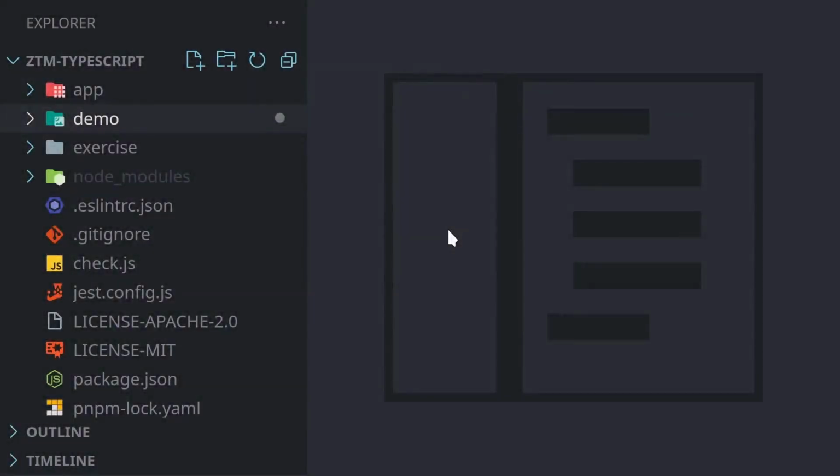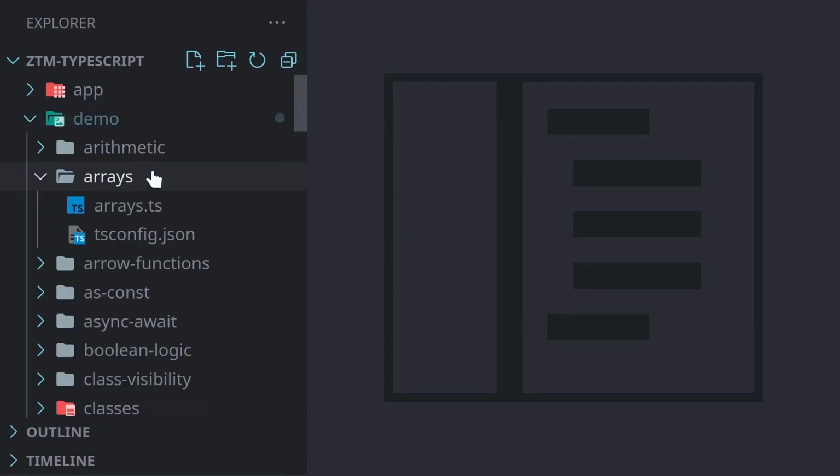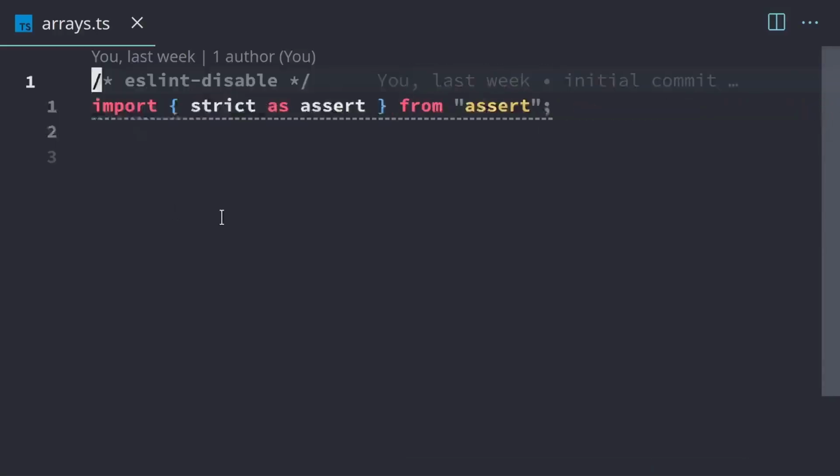In this demo, we're going to be working with arrays. To get started, we're going to open up the demo folder and open up arrays folder and then arrays.ts. So what arrays allow us to do is store multiple things in a single variable. And this is different from objects because we'll also be able to store multiple objects in a single variable.